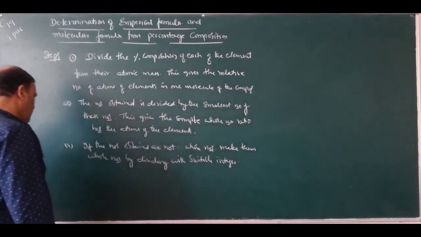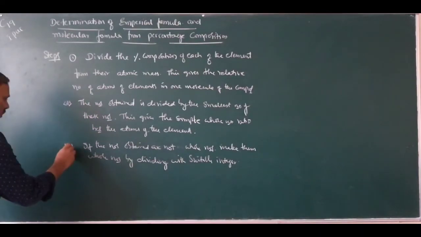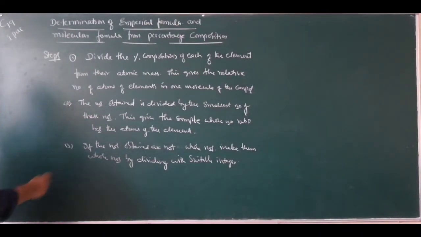This is the third step. All these things you will understand while solving the problems.